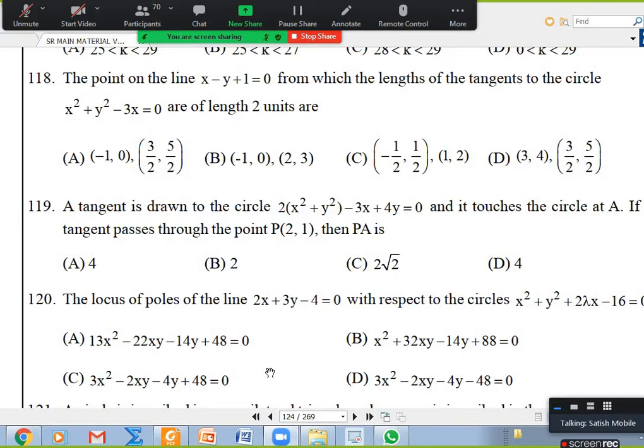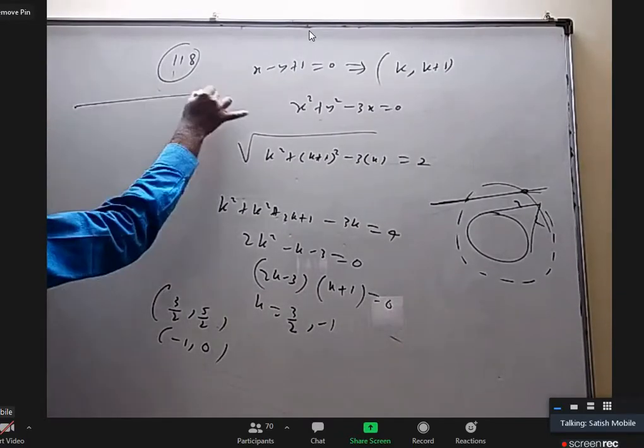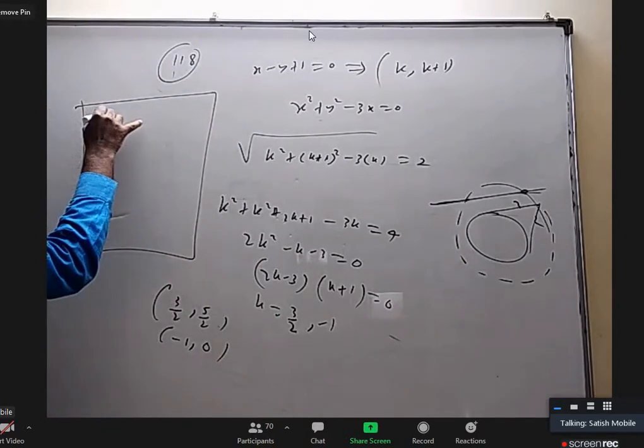Okay, what is this 119? The tangent is drawn and it touches the circle. Oh, it is just a silly question asked in a different way. I'll tell you what. Okay, 119 is a very simple question.